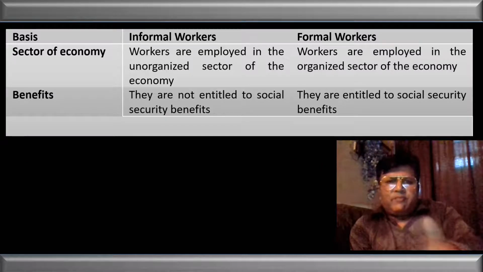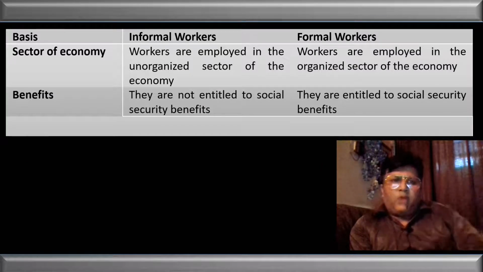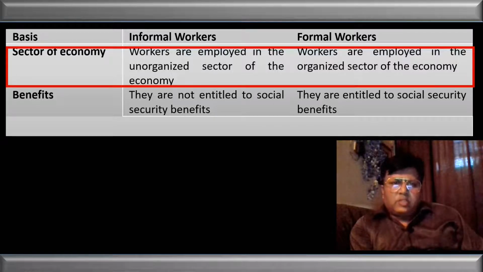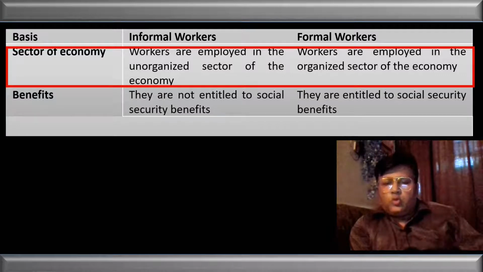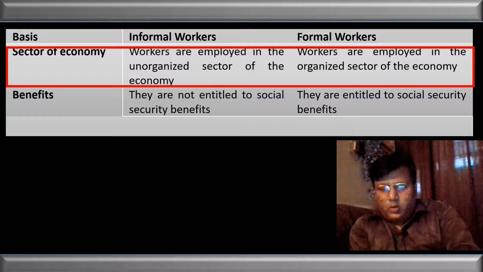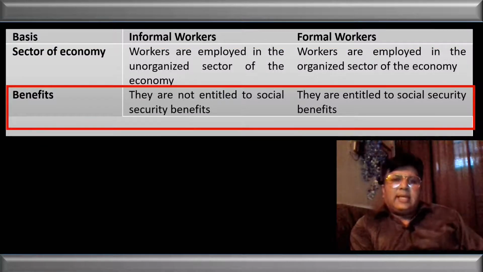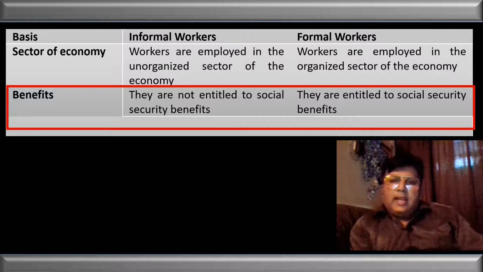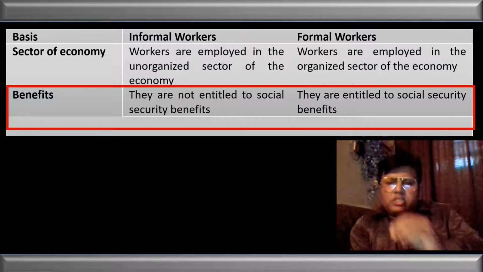Now let us see the difference between the informal workers and the formal workers. On the basis of the sectors of the economy, we can say that informal workers are those workers who are engaged in the unorganized sectors, and the formal workers are those who are engaged in the organized sectors. On the basis of the benefit, we can say that formal workers are entitled to the social security benefits, and the informal workers are not getting any social security benefits.